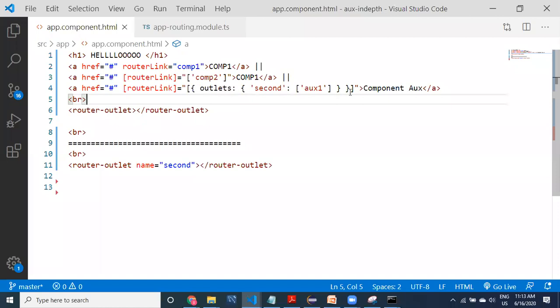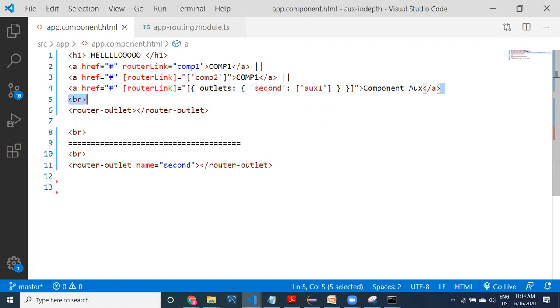So you are providing an object to this router link. It is going to be a router outlets object. Because of this object, instead of just providing a single value, you can provide multiple values, like outlets or other things. This is more like an object. For that, just remember outlets, guys. Remember this outlets. So we can build our own.